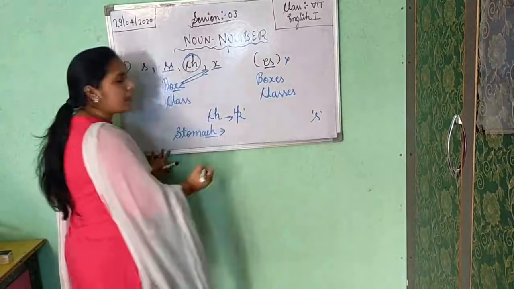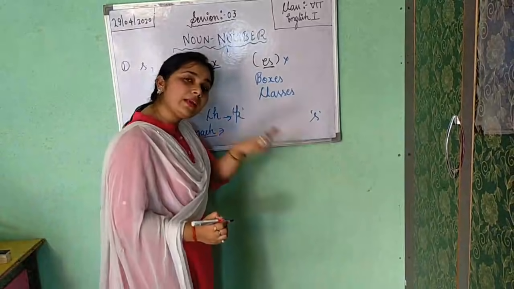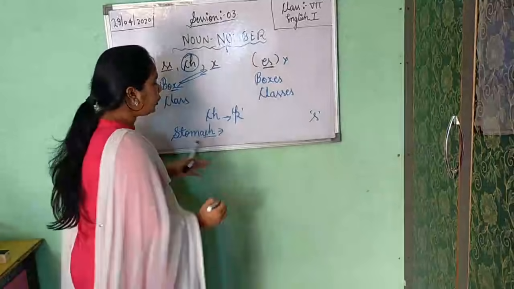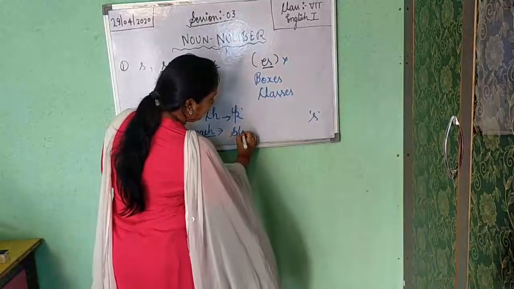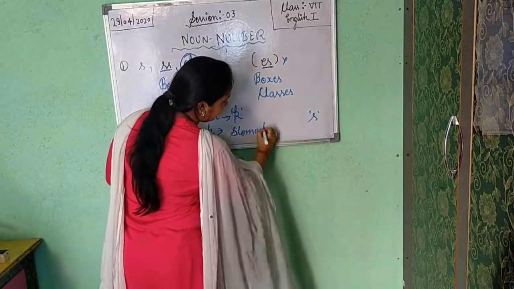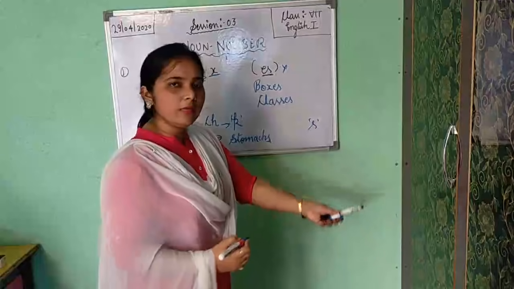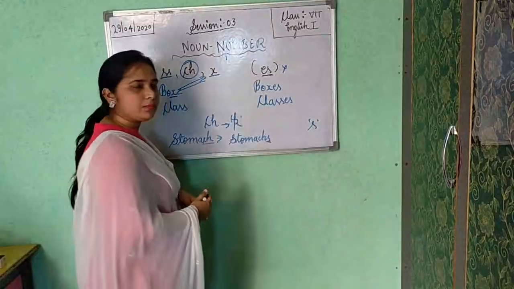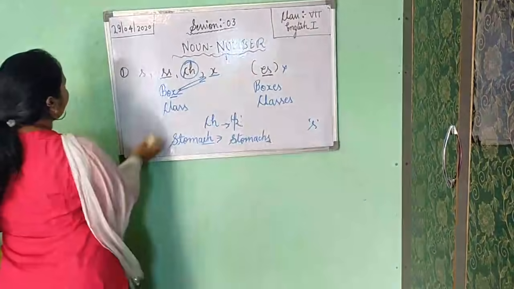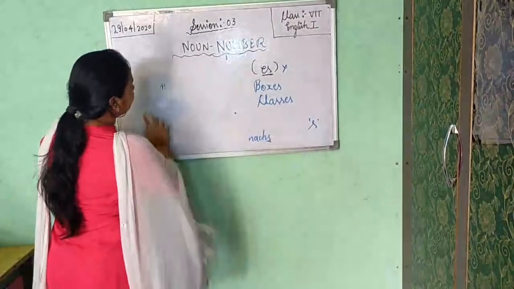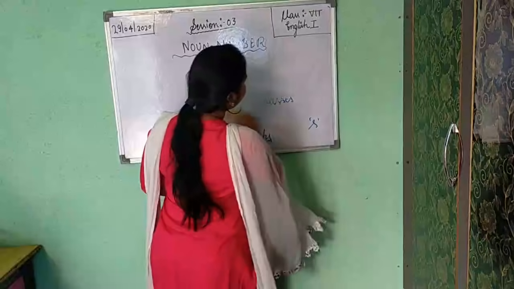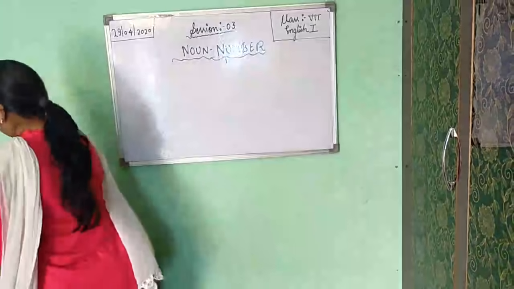Okay, part of our body is stomach. Again CH in the last you are getting, but you are getting pronunciation of K. So for making plural number, you will just simply add S only and you will get the plural number of these. So please remember this point. Now the second point is, I think first point is clear to you. Now the second point is,